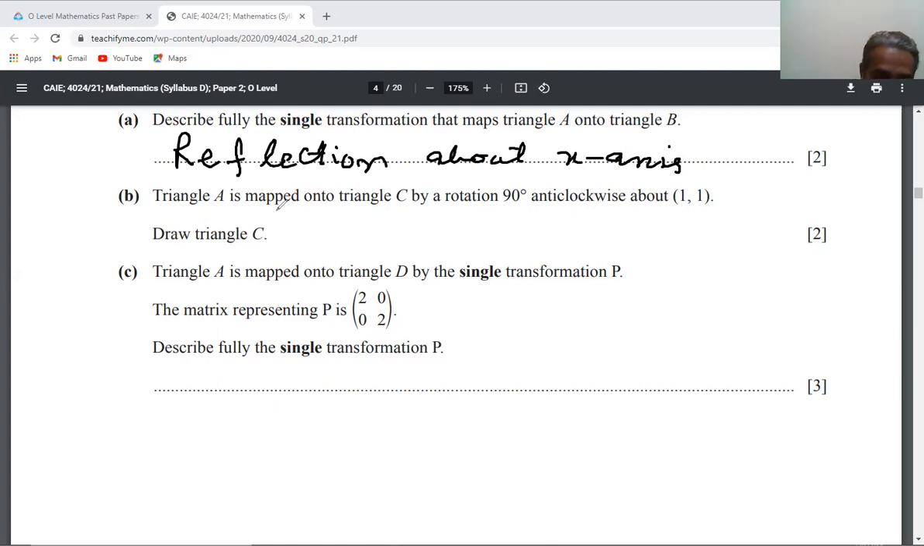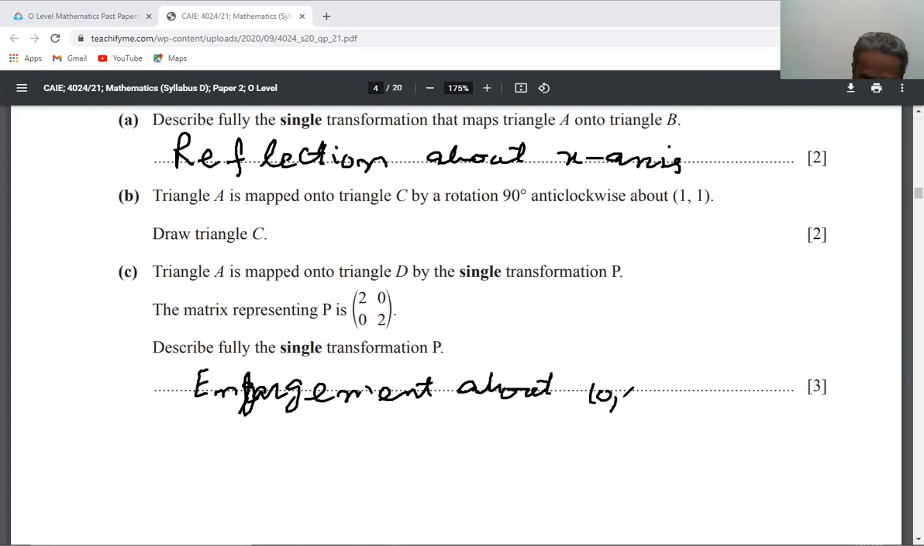I have drawn the part on the grid, and this one is enlargement, about O, with k equals 2. That's it for question number 2.